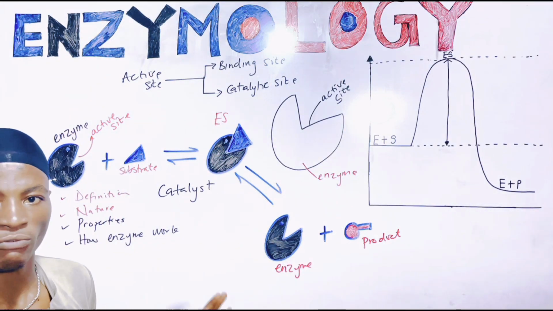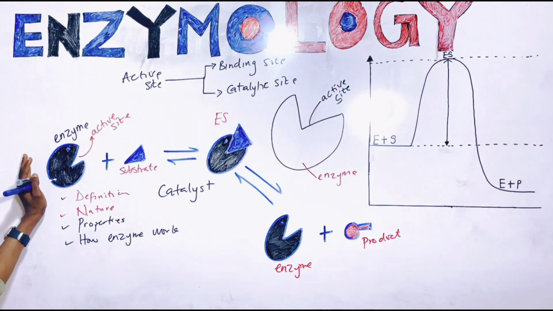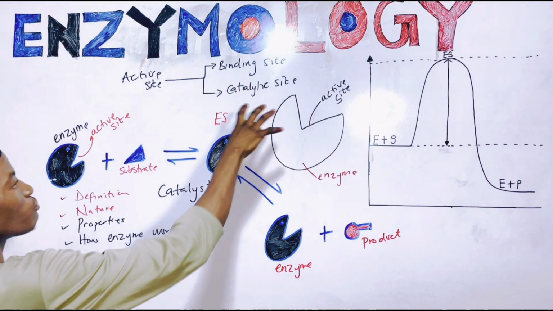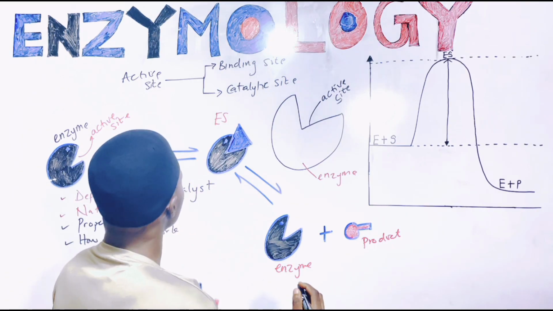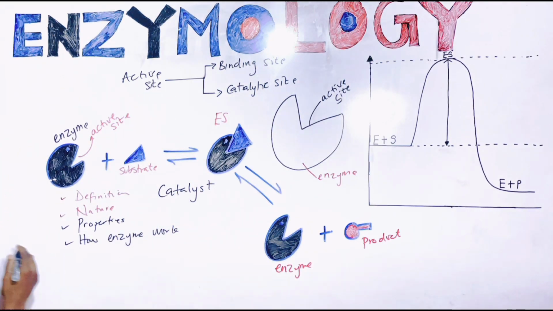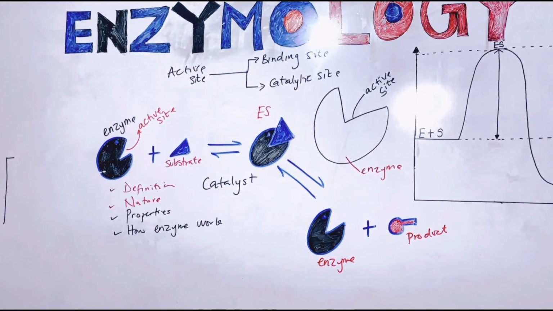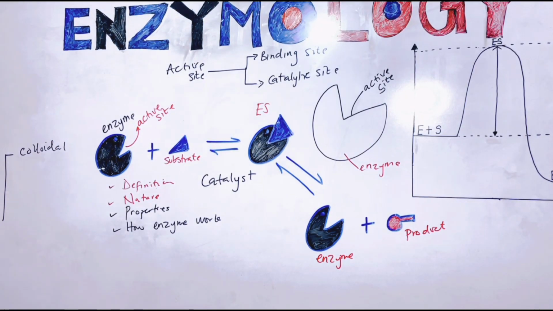So this will lead us to the general properties of enzymes. I'm going to bring out the general properties from all these diagrams we are seeing here, right? And the first property that I would like to talk about, as far as the nature of enzymes is concerned, let me just move to the side here. Properties of enzymes. The first thing I need you to know is that enzymes are colloidal, right? They are colloidal.